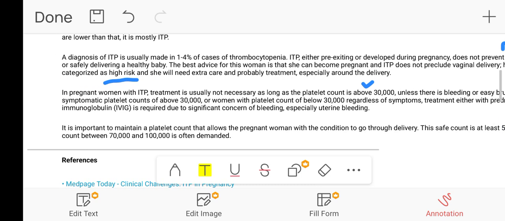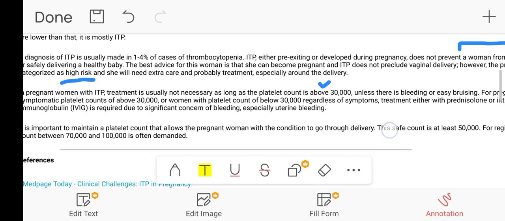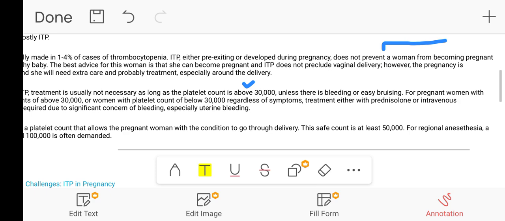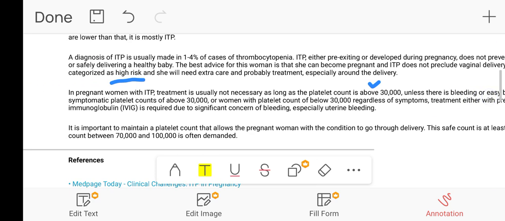For pregnant women with a platelet count above 30,000 who are symptomatic, or women with a platelet count below 30,000 regardless of the symptoms, treatment either with prednisolone or intravenous immunoglobulin, IVIG, is required due to significant concerns of bleeding, especially uterine bleeding. So this is the important point.